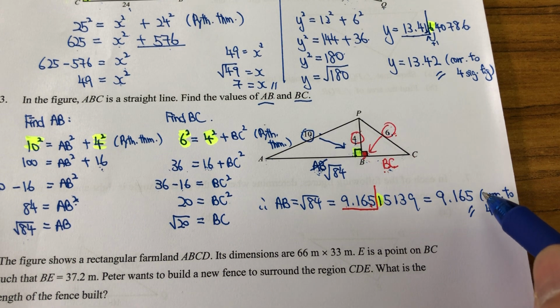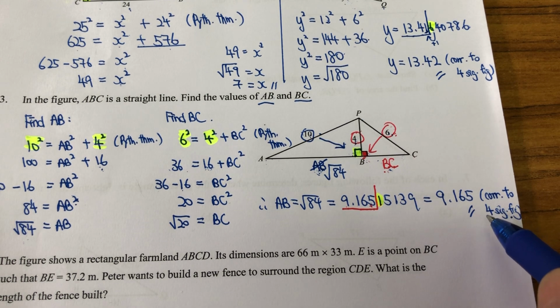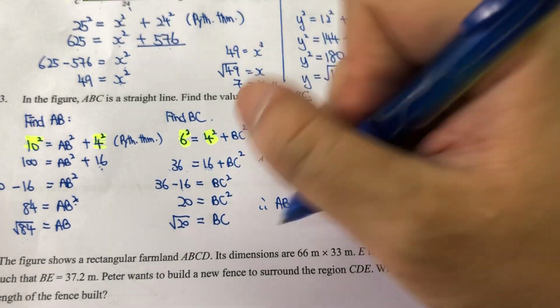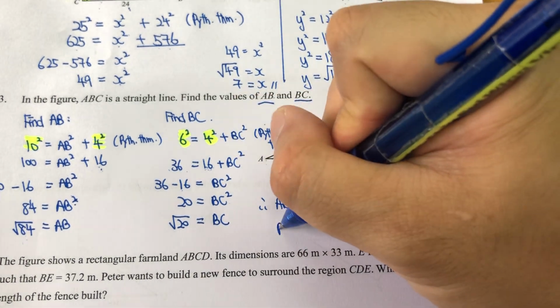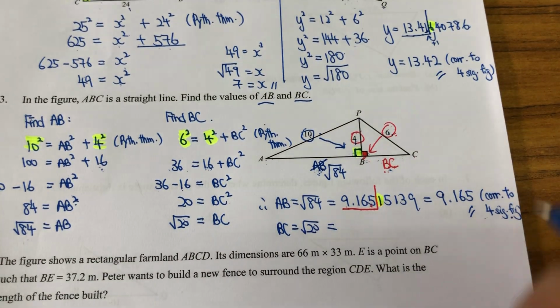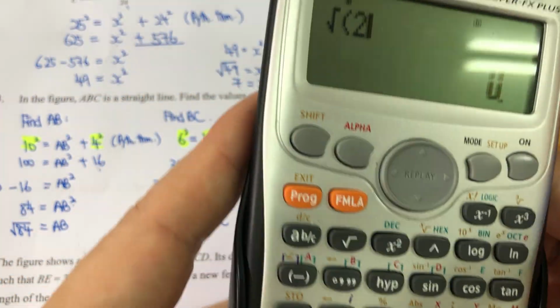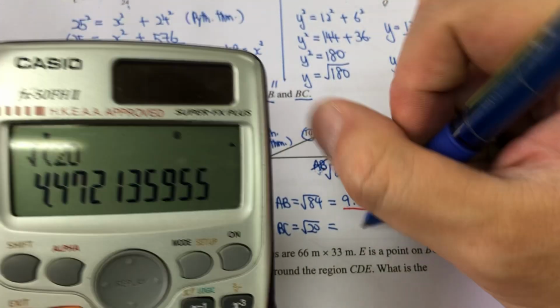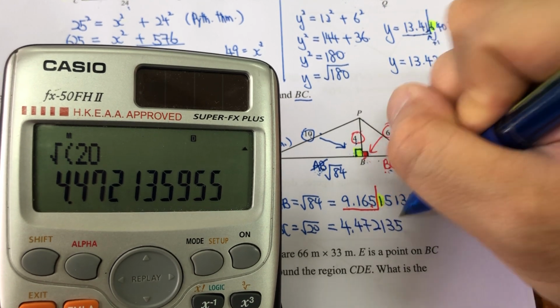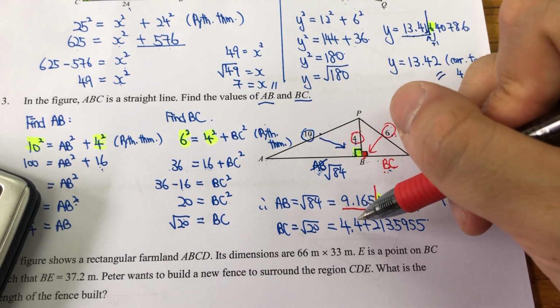Now sometimes you have to give your answer in 4 significant figures, sometimes as correct to 3 significant figures. It depends on the question paper. So you have to pay attention to what level of accuracy you have to give. Now, one more thing. What about BC? BC equals square root of 20. So you have to use calculator, square root of 20. What is that? Also not very nice, very long: 4.472135955.